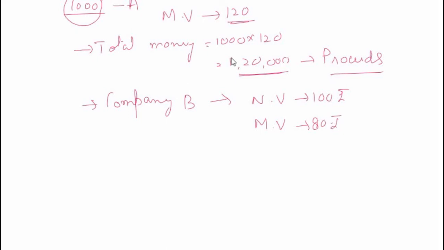So I decide to invest the entire 1,20,000 rupees, which is the proceeds, in buying the shares of company B, selling at rupees 80.